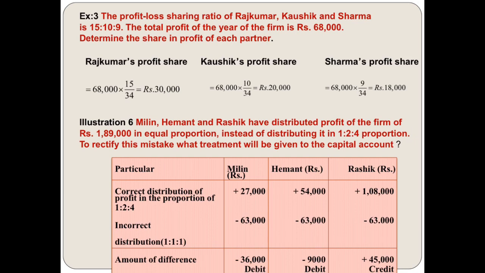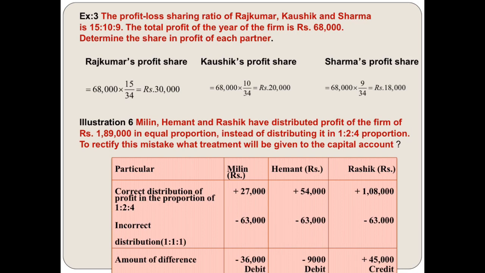Simply you have to distribute this profit among these three partners. So for Rajkumar, the profit share is what? 68,000 into 15 by 34. Kaushik's share is 68,000 multiplied by 10 by 34. And for Sharma, it is 9 by 34. So 30,000, 20,000 and 18,000 respectively is the answer.